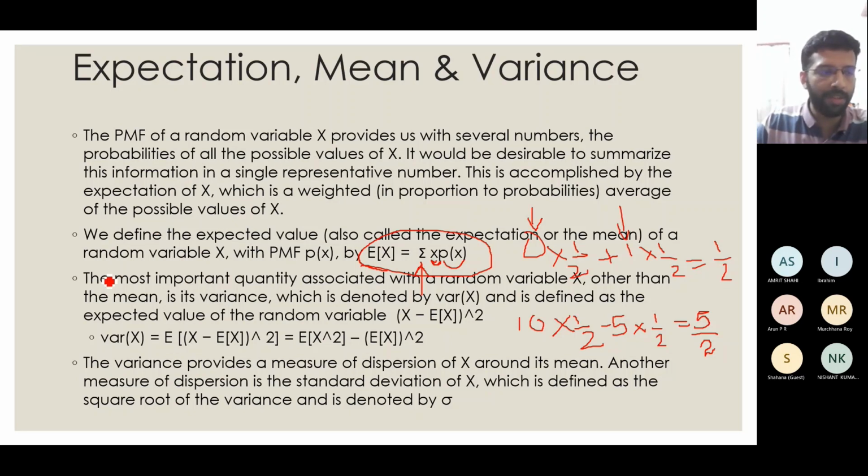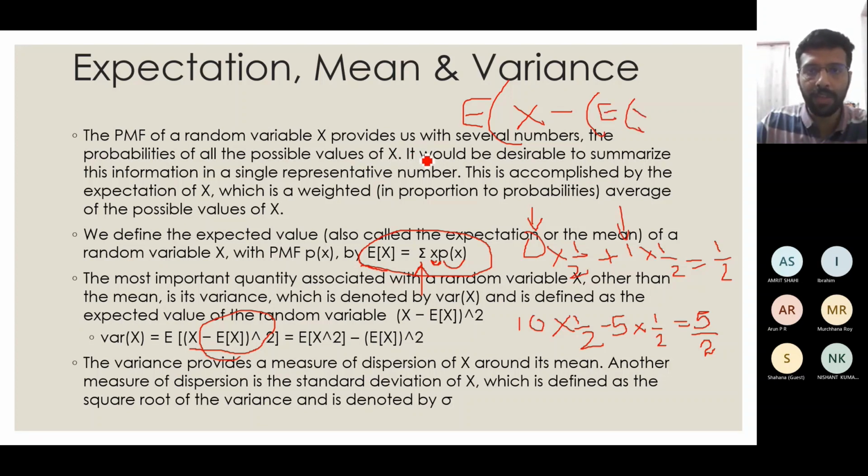Similar to variance in our descriptive statistics, we have a variance here also, defined as the expectation of x minus E of x, the whole squared. That is, you have to find the expectation of x first, then subtract it from x, and then square the whole thing. That will give you the variance corresponding to a particular random variable.